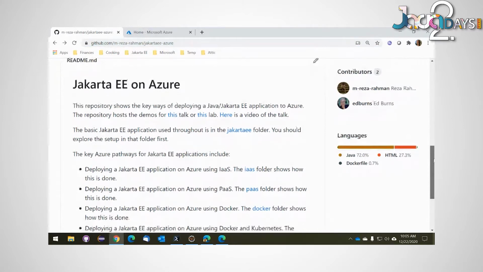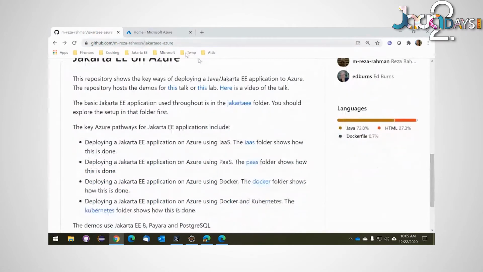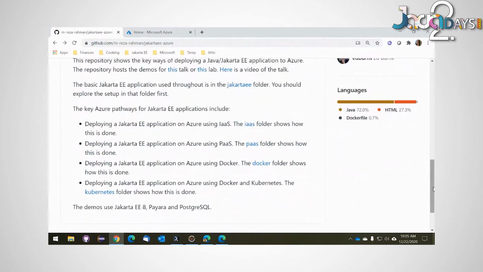So basically, this talk is about showing you the different ways that a Java EE or Jakarta EE developer could move to the cloud. As things always start, and it is always relevant even if you are working on the cloud, that is getting everything running locally. I'll show you the setup for that. Then we'll be talking about various different ways of moving to the cloud, and these are the four main ones. Right?